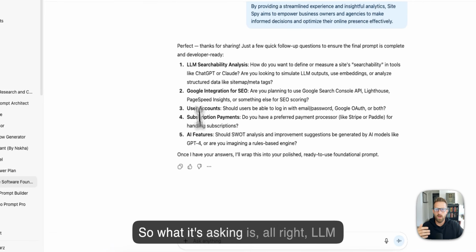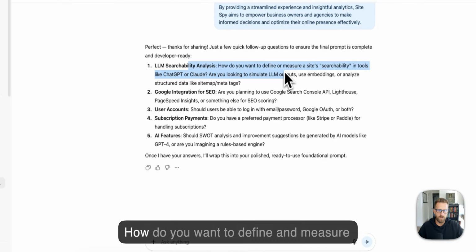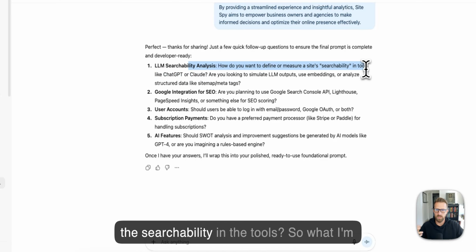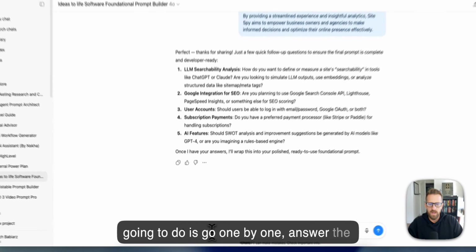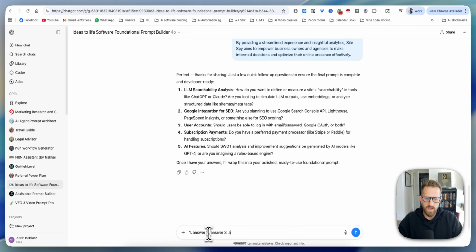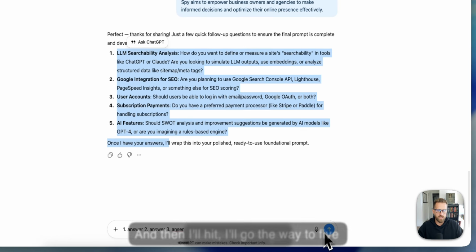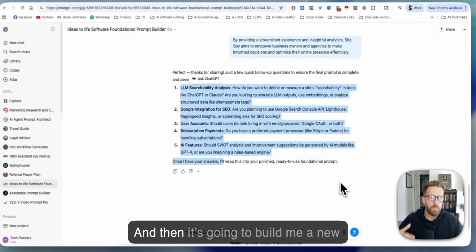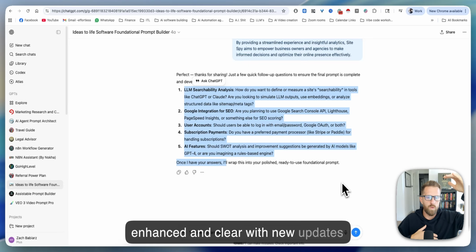So what it's asking is, all right, LLM searchability analysis. How do you want to define and measure the searchability in the tools? So what I'm going to do is go one by one, answer the question, then 2, answer. 3, answer. And then I'll go all the way to 5 questions, hit go, and then it's going to build me a new prompt that's a little more expanded, enhanced, and clear with the new updates I just made, how I answered these questions.